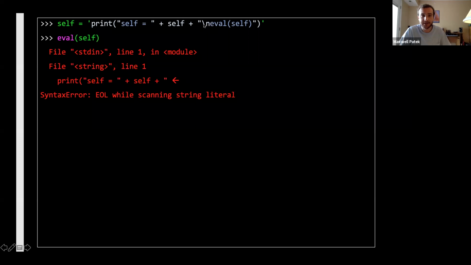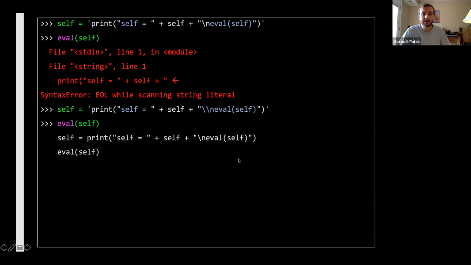So to do that, we need to escape the new line. Here we're going to put another backslash. This is going to say, okay, don't treat this new line character as a new line in this string. Treat it as a new line character in the string that is inside of the string that we wrote down here.